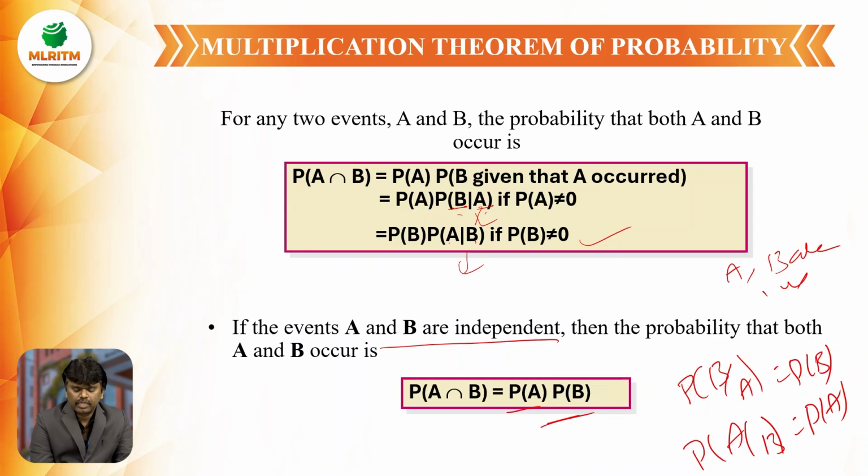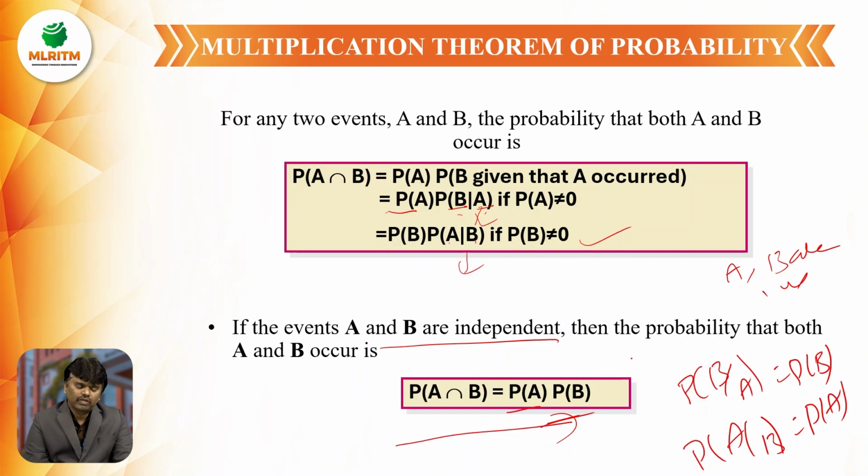Why? Because B does not depend upon A. Then P of A into P of B by A becomes P of A into P of B.